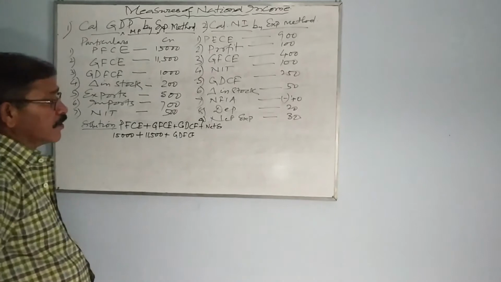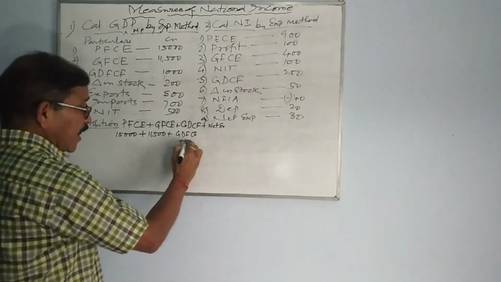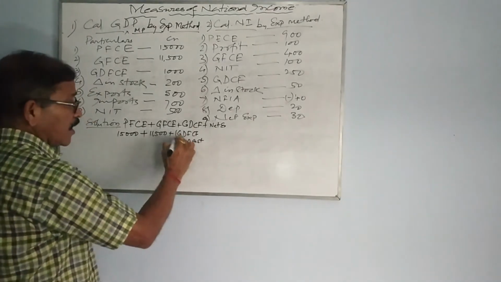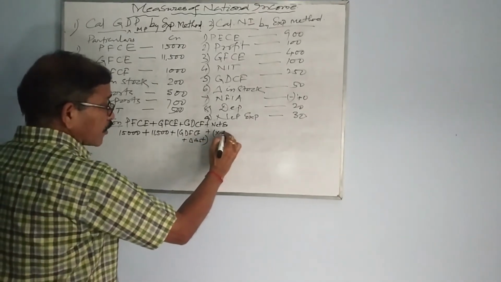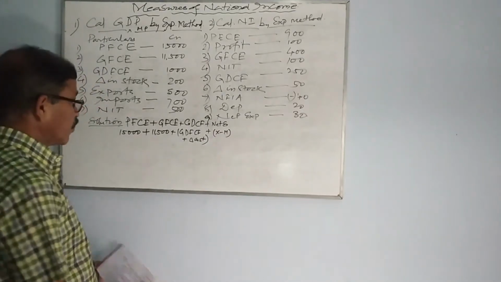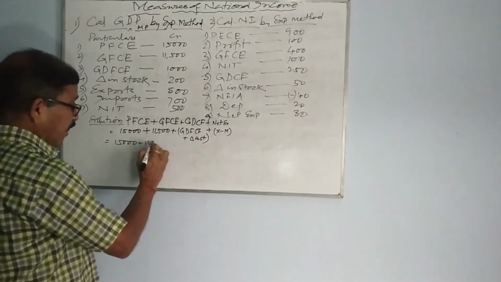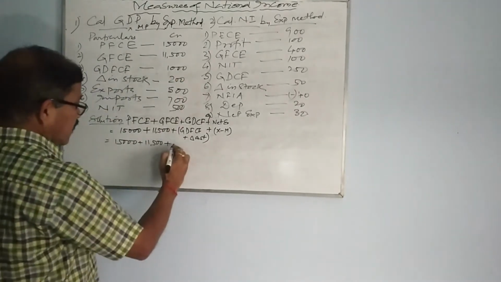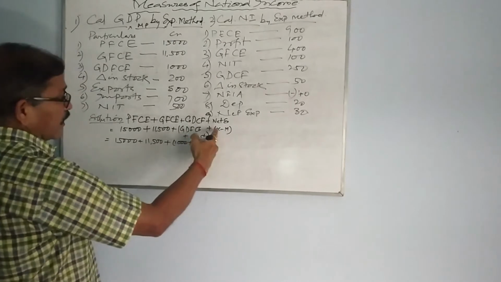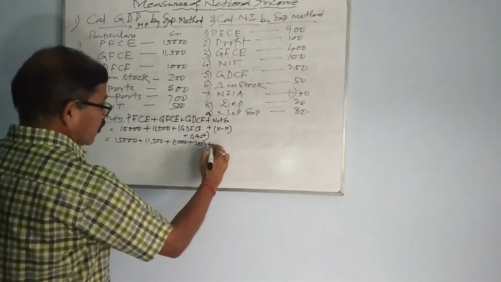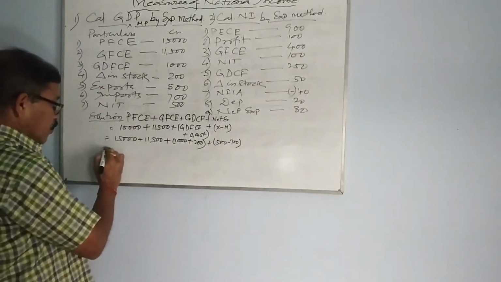GDFCF is given. In the formula it was told that when GDFCF is given, then you have to add change in stock. Then net export, export minus import. So once again, let us do 15,000 plus 11,500 plus GDFCF is 1,000, change in stock is 200, export, what is export? Export is 500 and import is 700.